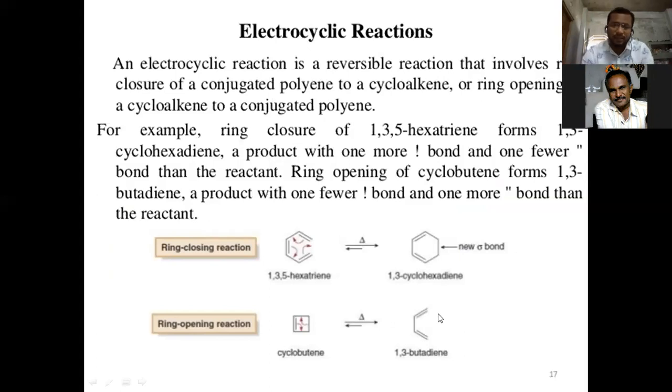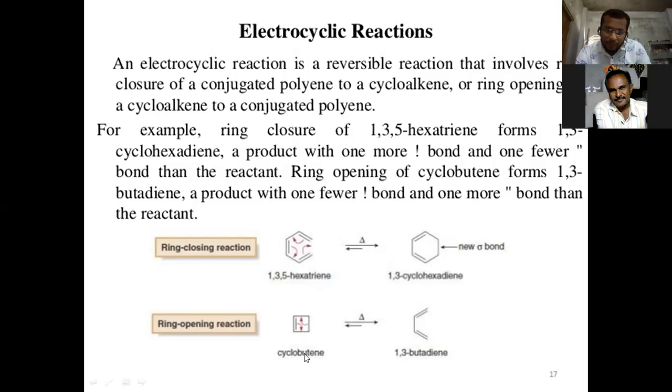So here we can see in the example of 1,3,5-hexatriene, these bonds are going to be migrated to the other sides, and the new sigma bond is going to be formed at the new position, and the product is going to be formed as 1,3-cyclohexadiene. And in the other example, these two bonds are going to migrate, and the ring which is closed is going to be open.